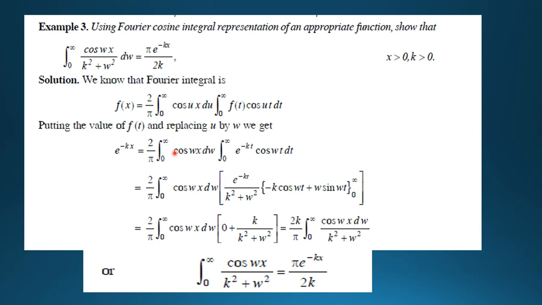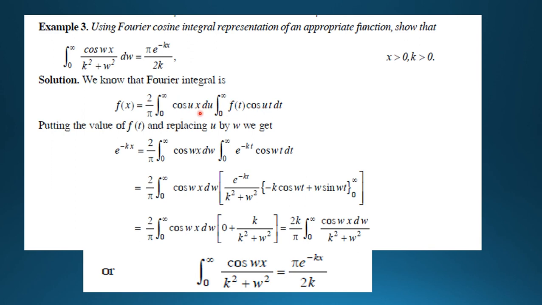Now another example, that is for the Fourier cosine integral, a representation of an appropriate function, that is 0 to infinity cos omega x by k square plus omega square d omega is equal to pi into e to the power minus kx by 2k. This is our problem. Now here for the Fourier cosine integral, we write f(x) is equal to 2 by pi, 0 to infinity cos ux du, 0 to infinity f(t) cos ut dt.